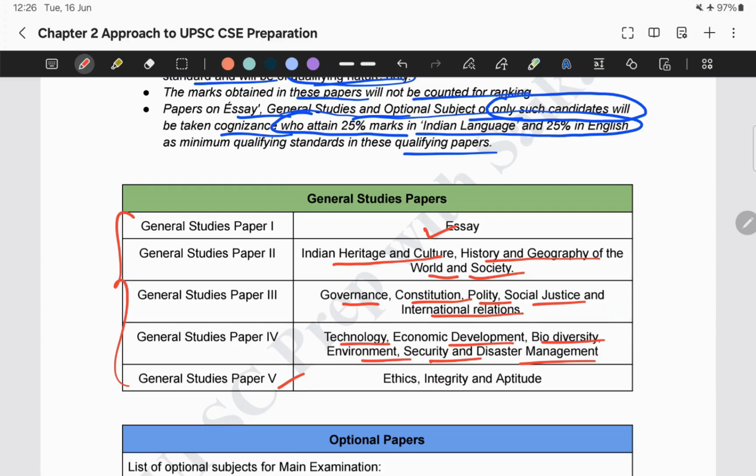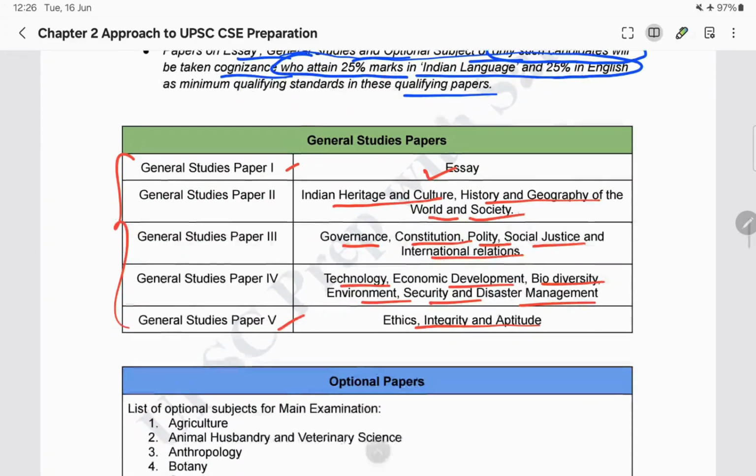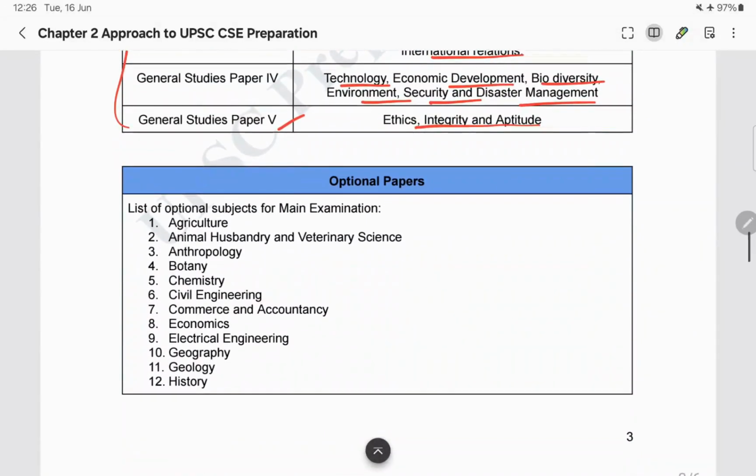And finally, we have paper 5, which is ethics, integrity, and aptitude. So these are the 4 general studies papers that we have, and the essay paper. Next comes the optional paper. UPSC has given a list of optional subjects.